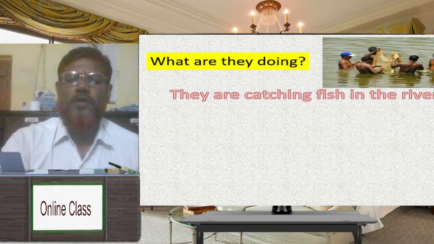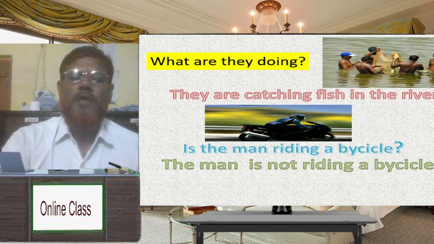Dear student, what do you see? Another picture. Is the man riding a bicycle? Certainly you will say the man is not riding a bicycle. The man is riding a motorcycle. Have you understood? Dear student, the action is running. Have you understood? The action is continuing.